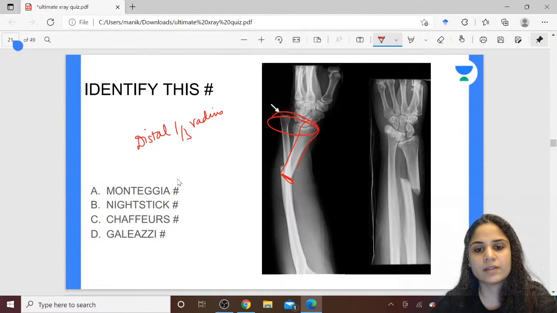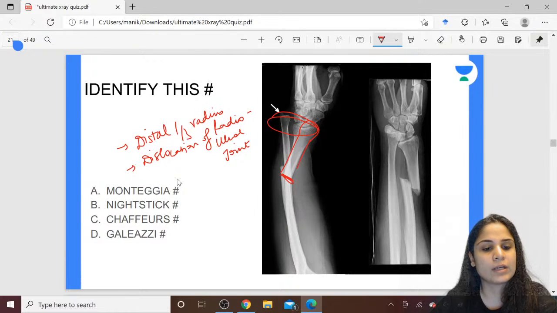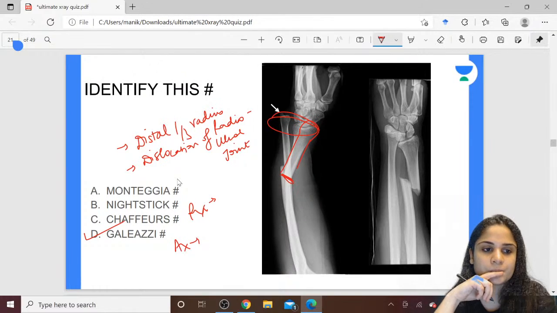And what has happened over here? Along with the fracture of the distal 1/3 of the radius, you have dislocation of the radio-ulnar joint. So this is the definition of what? This is the definition of Galeazzi fracture. What will be the treatment for this? Any idea? And what is the type of anesthesia given for this? Tell that also. Because this is my specialty, I will ask you guys. What will be the treatment for Galeazzi fracture?